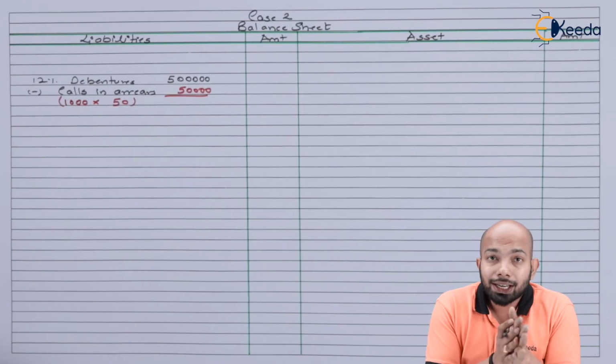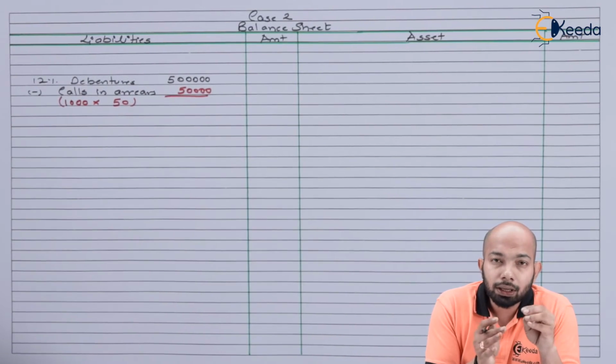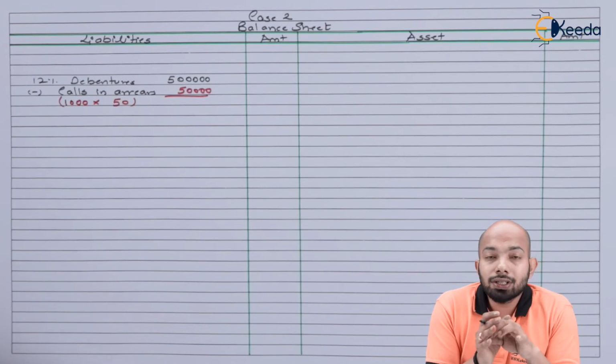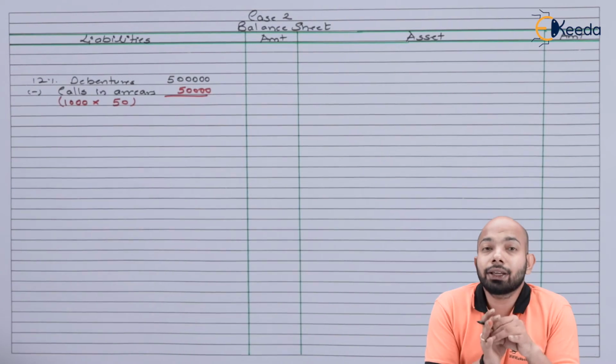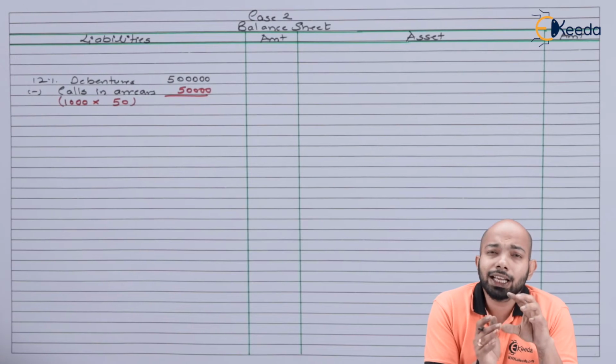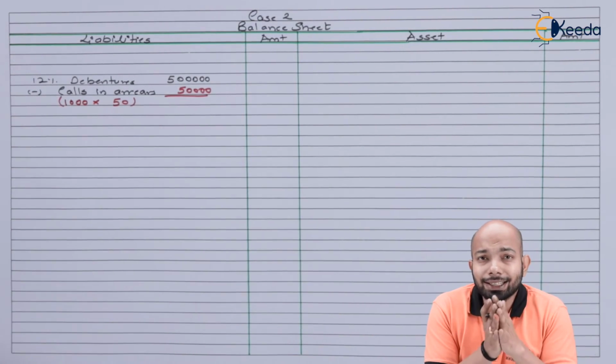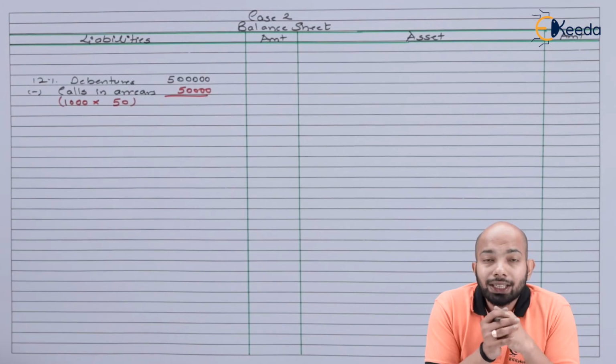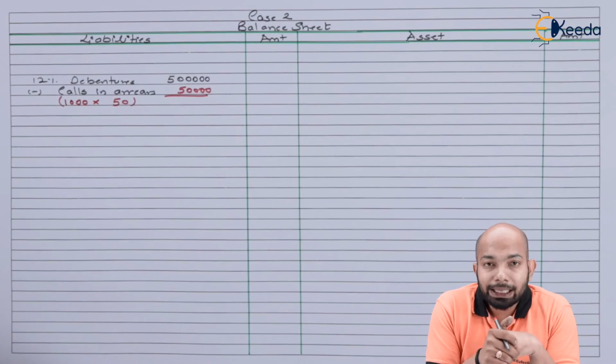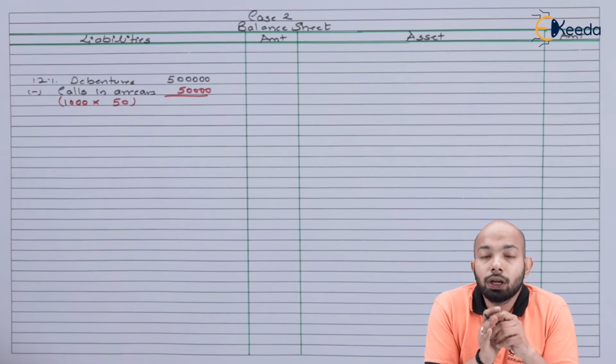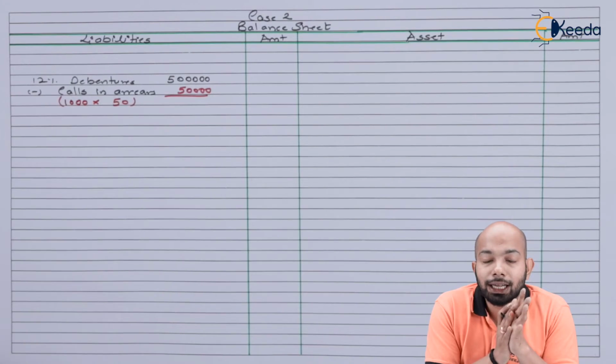Now, when you're describing the calls in arrears here, you have to make a small change. Whenever calls in arrears are supposed to be described, as there is security premium which hasn't been paid and that has been mixed up with allotment, so you have to segregate that. Now, when it comes to capital calls in arrears, that means the amount which only refers to allotment itself and no premium attached to it.